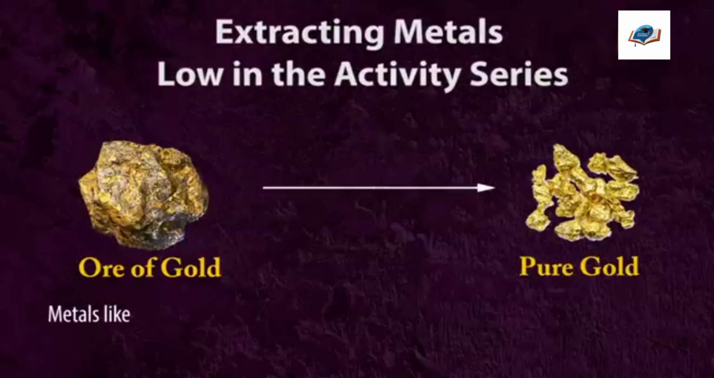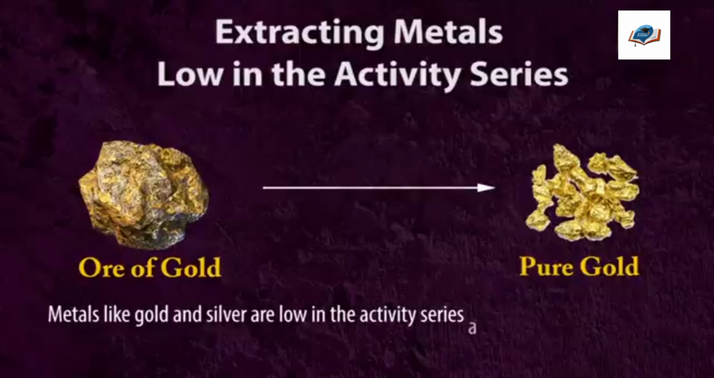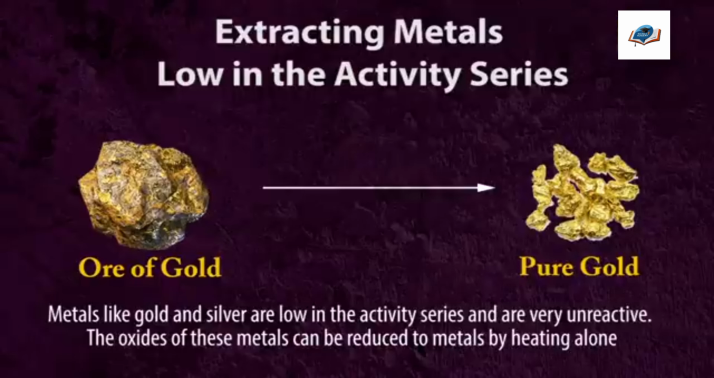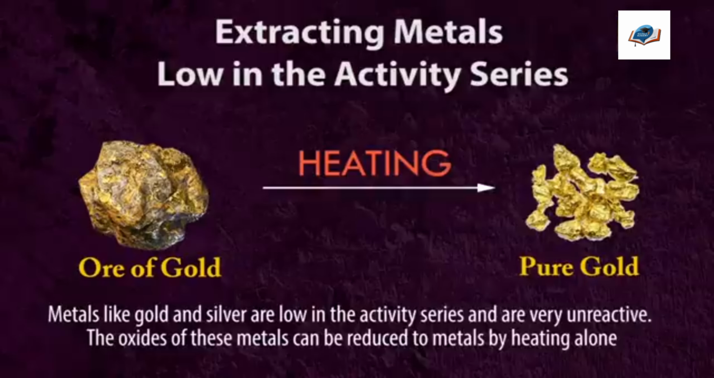Metals like gold and silver are low in the activity series and are very unreactive. The oxides of these metals can be reduced to metals by heating alone.